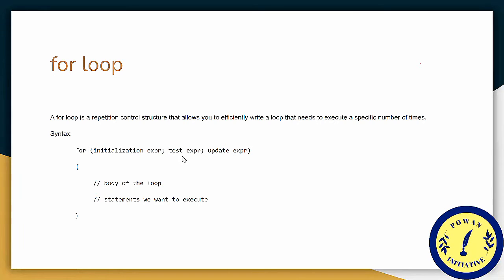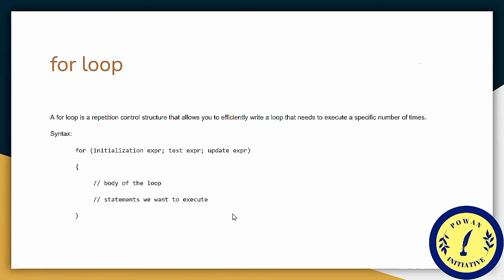The test expression will evaluate to true or false. While true, the body of the loop repeats. When the test expression becomes false, the looping stops and the program continues with the statement immediately following the for loop body in the program code. Now third is the update expression, or it can be known as the count expression also. The update expression executes after each step through the loop. The count may increase or decrease by an increment of 1 or of some other value.